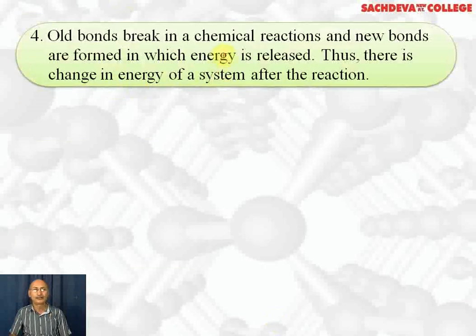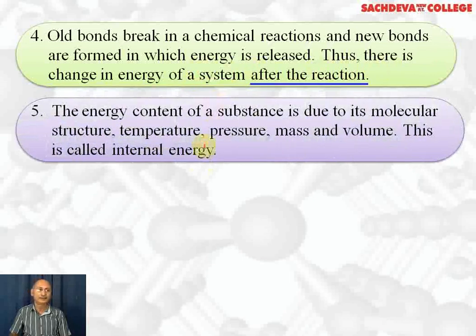Old bonds break in a chemical reaction and new bonds are formed, in which energy is released. That is, a chemical reaction takes place as a result of bond breaking and bond formation. Energy is required to break the bond, which is called bond dissociation energy, and energy is released when a bond is formed, which is called bond energy. It means there is a change in energy of the system after the reaction.